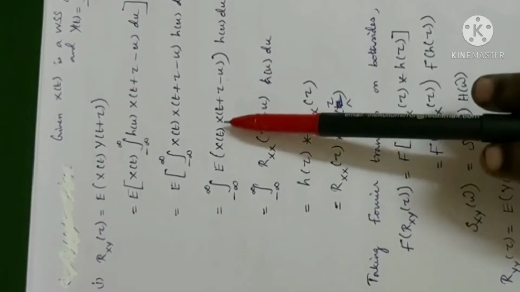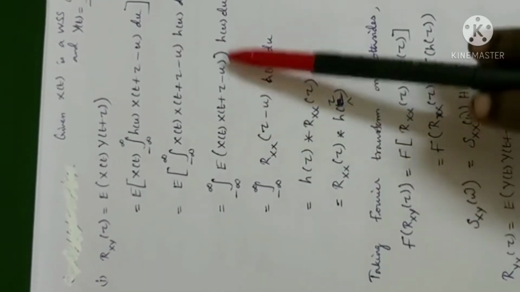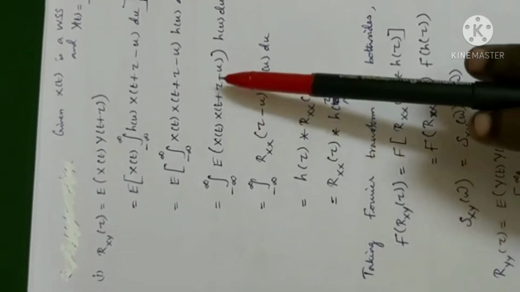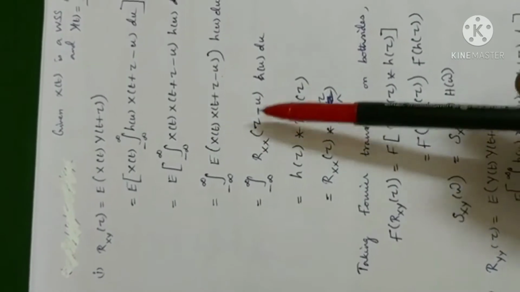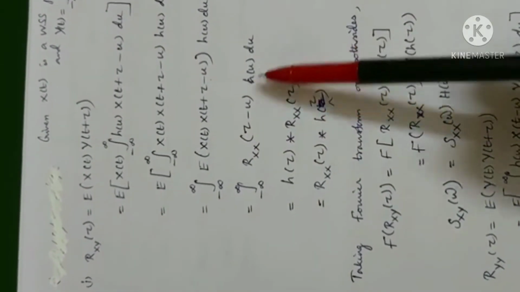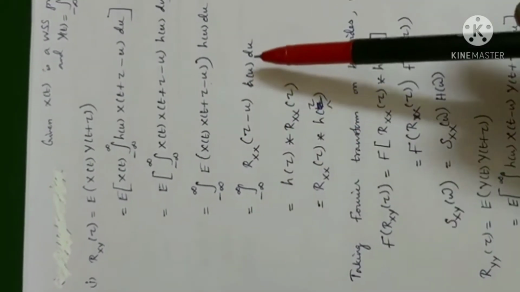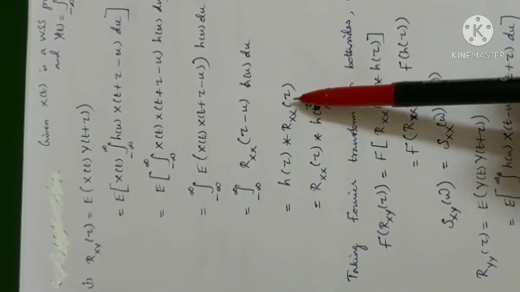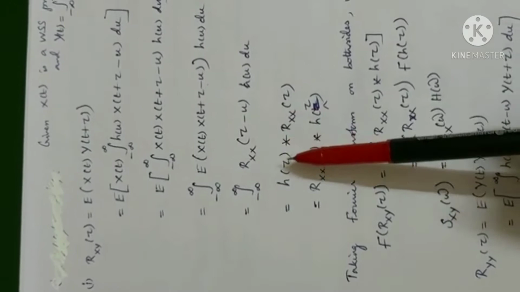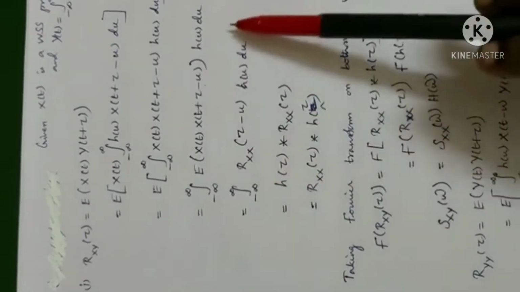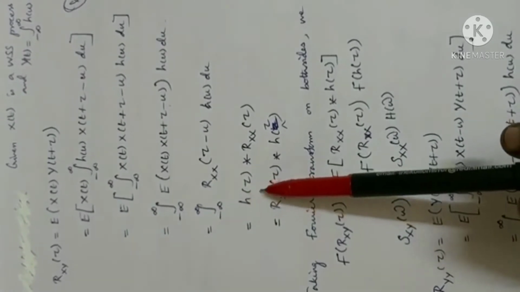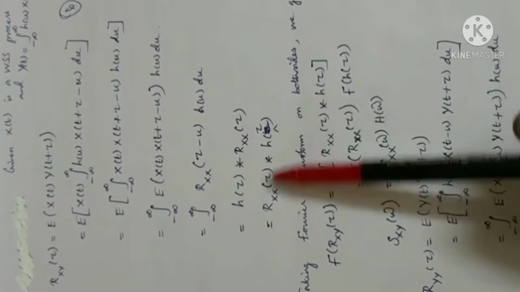To avoid tau becoming negative, I consider t2 minus t1. Hence by the convolution definition, this tau is replaced by u, and this tau is replaced by tau minus u. So this becomes this form. Convolution of these two is the same as convolution of these two, which is the required answer.